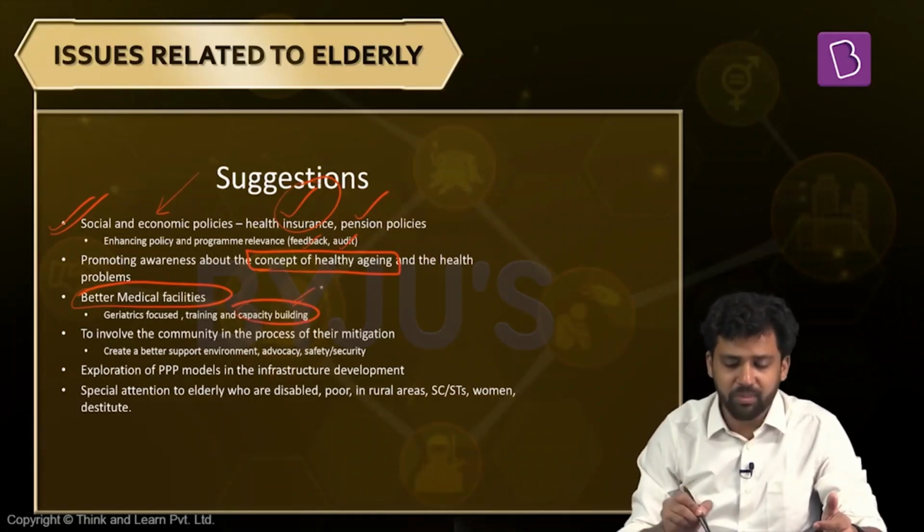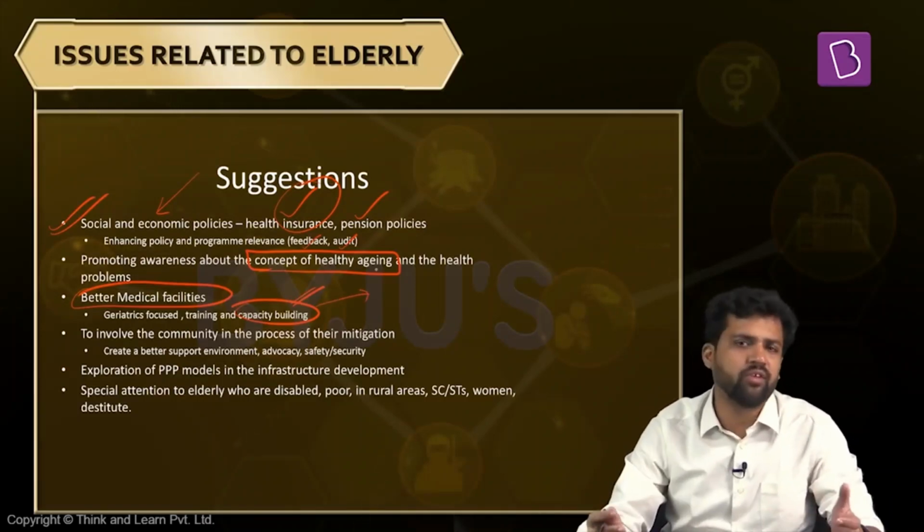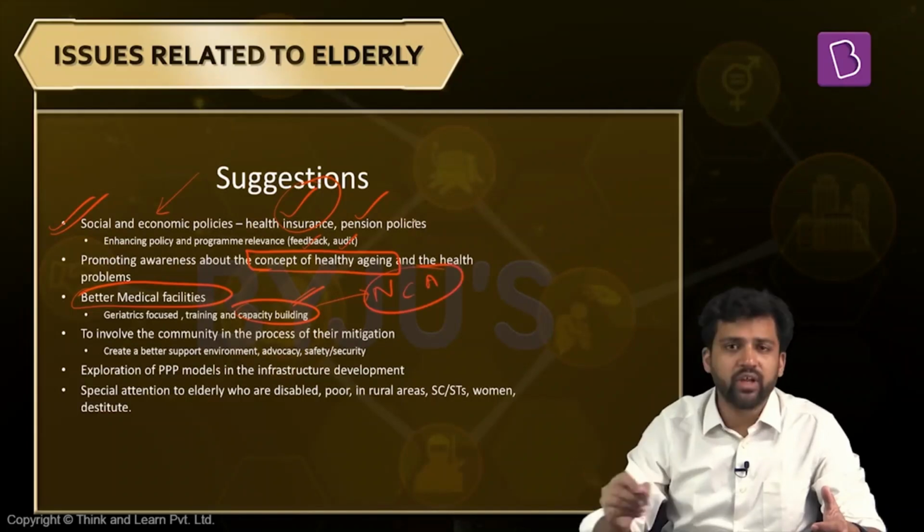And here again, we need to focus on capacity building of our personnel. We need to have doctors specializing in geriatrics. We need to have health workers. We need to have nurses who are specializing in all these things. So that is also a focus area. In recent times, there has been a positive development in this. There are two national centers of aging. For that, the government had signed an MOU.